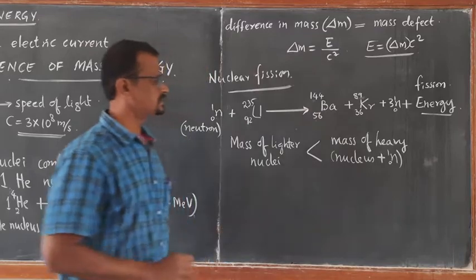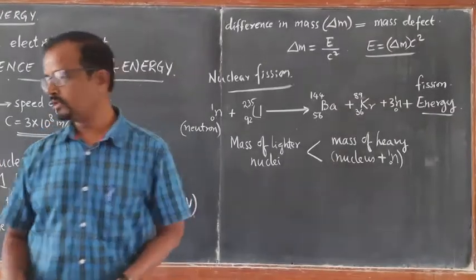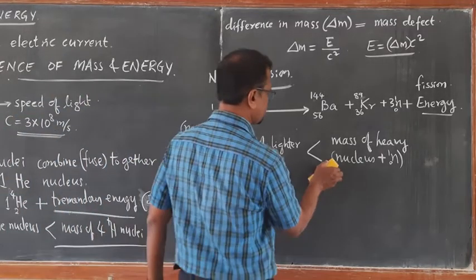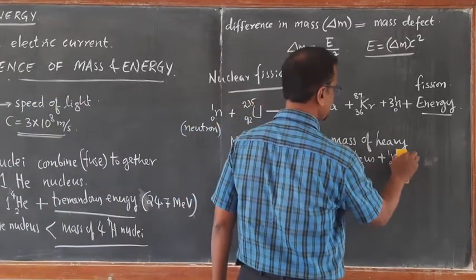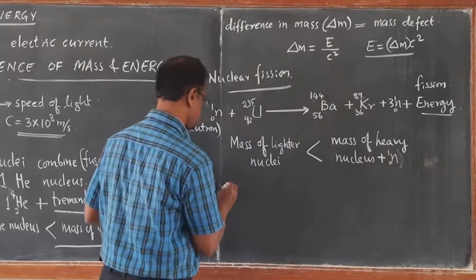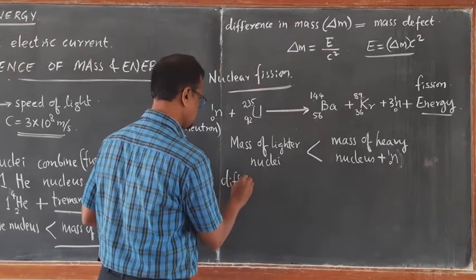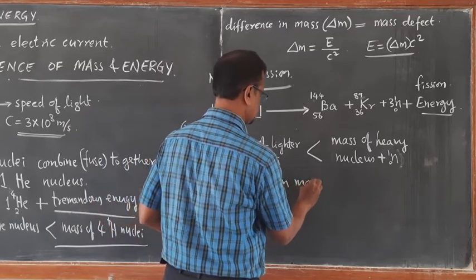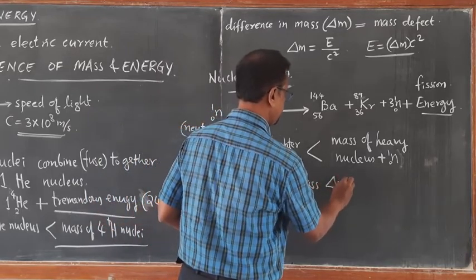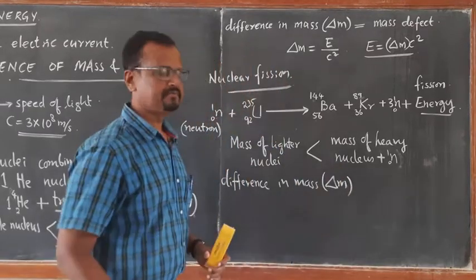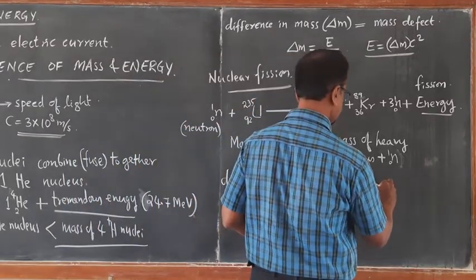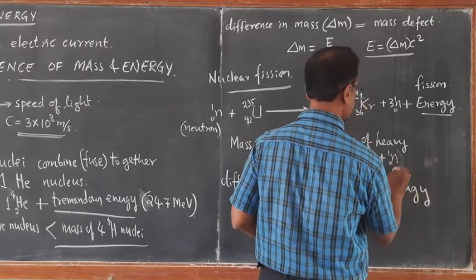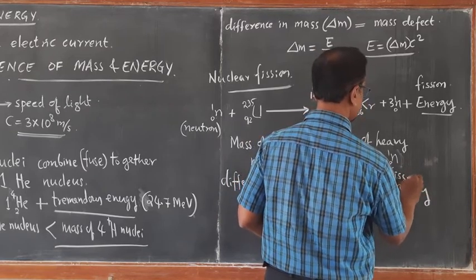If you calculate that mass, there is some missing mass. That difference in mass, delta M, appears in the form of energy. This is getting translated into energy. This energy is called fission energy.